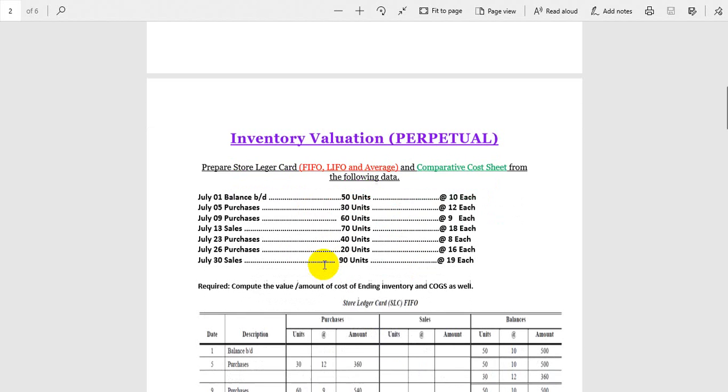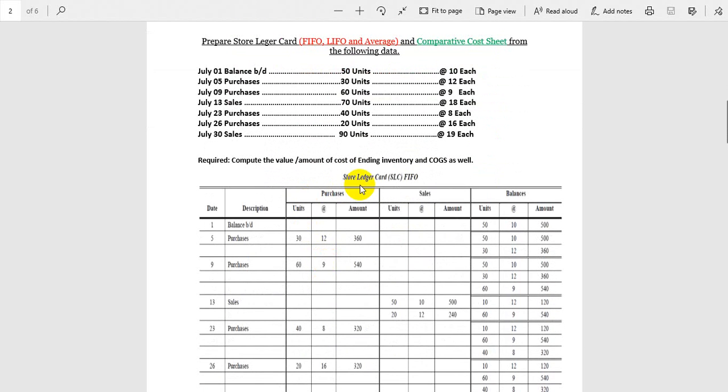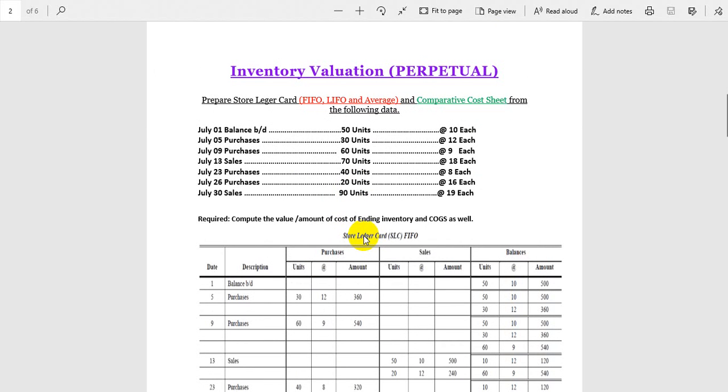So now we have to prepare the store ledger card. I will just give you the idea of how to prepare it. This is the date column. This is the description. This is the purchase, this is the sales, this is the balance. In some books, you will find different names for these columns. Don't worry about that, because the names of the columns may change, but the concept remains the same.